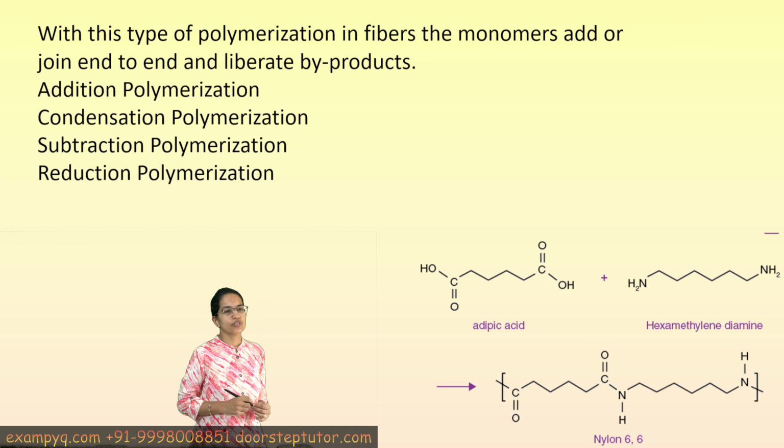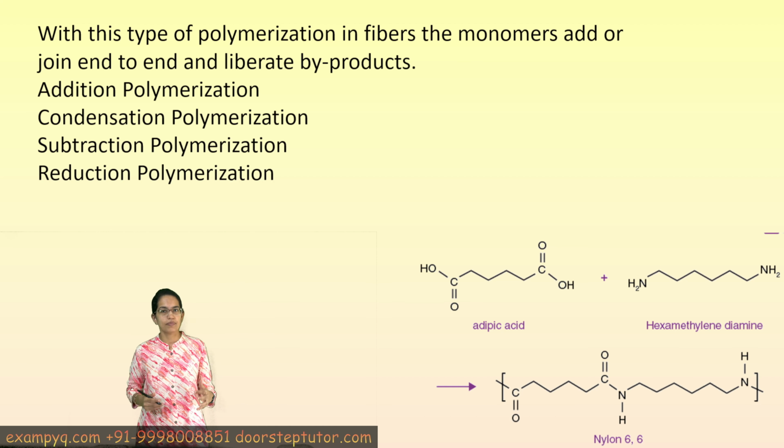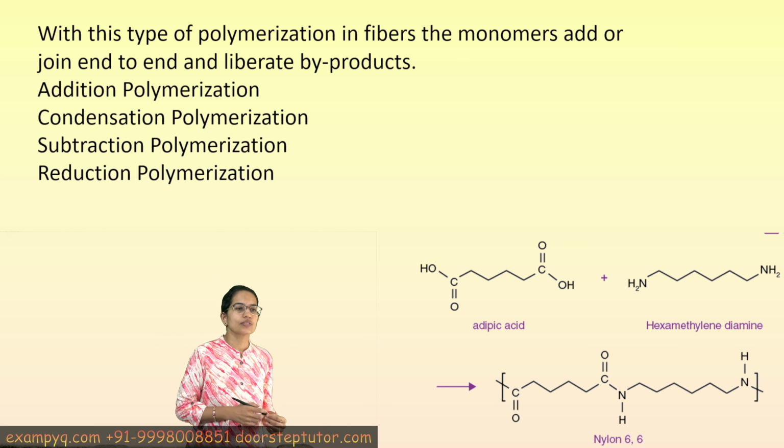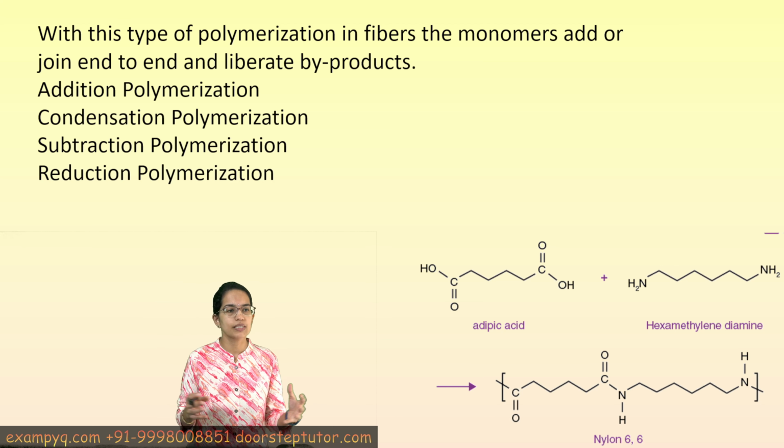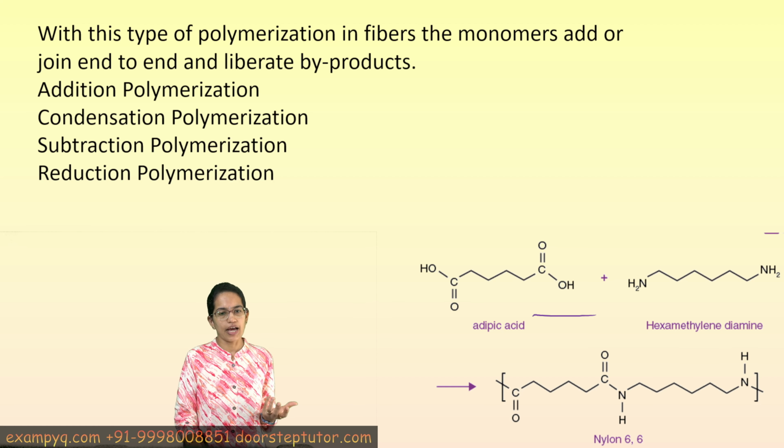Now the very first question talks about the basic science behind the textile, and this talks about the polymerization type in which monomers are added to create a byproduct. So here we have two monomers which are added to create a polymer, and that is nylon 6,6, and this is what is known as condensation polymerization.